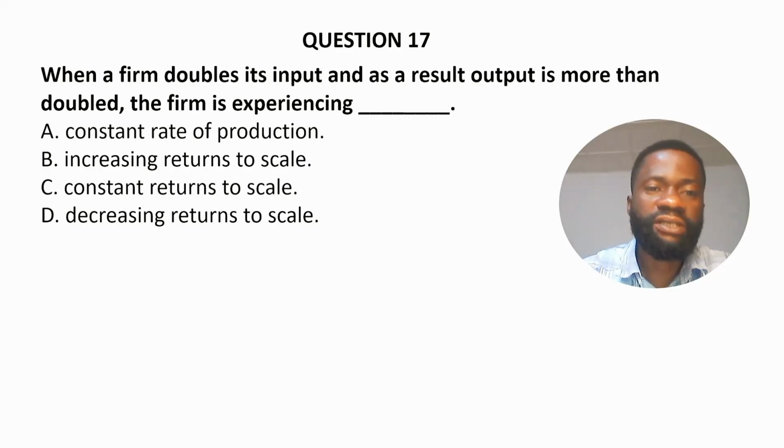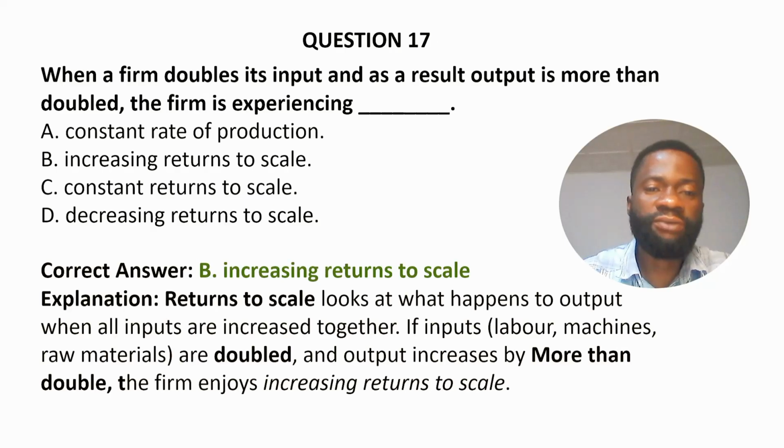The correct answer is option B, increasing returns to scale. Returns to scale looks at what happens to output when all inputs are increased together. So if inputs such as labor, machines, and raw materials are doubled and output increases by more than double, the firm enjoys increasing returns to scale.